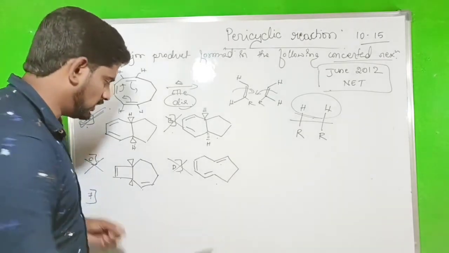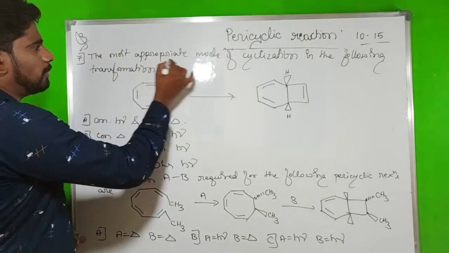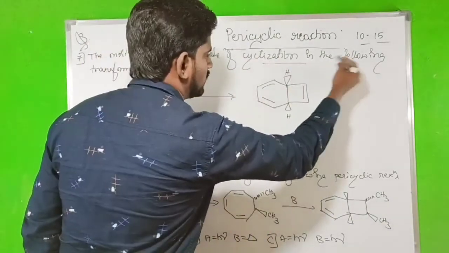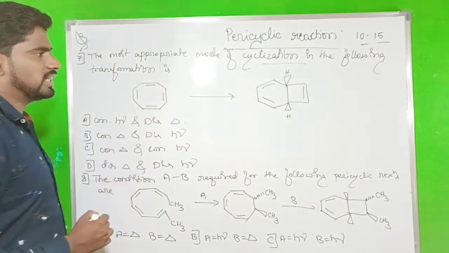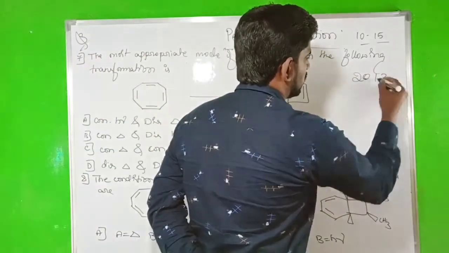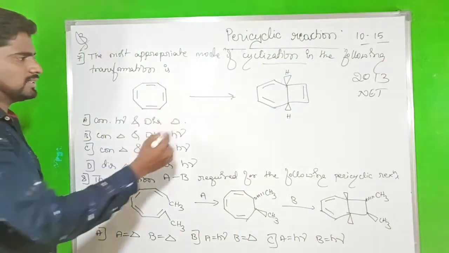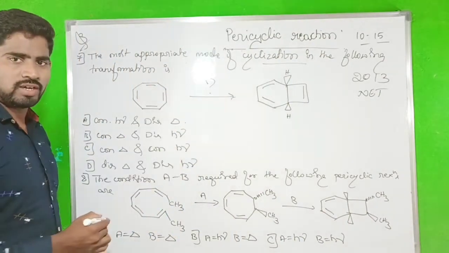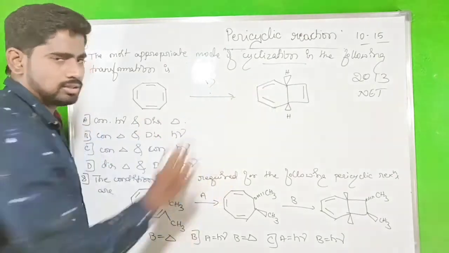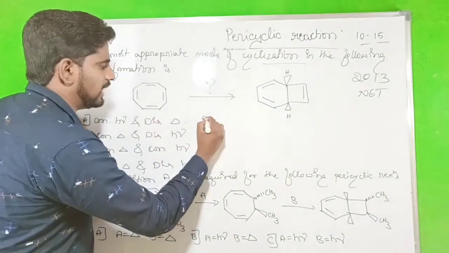Okay. Next question. In this question, the most appropriate mode of cyclization in the following transformation. The question is from 2013 in the NET examination. Okay, so the question is given. What is the condition you have to apply for the conversion of this molecule to this one? So now what do we have to do? First we take the 6 pi electron source.